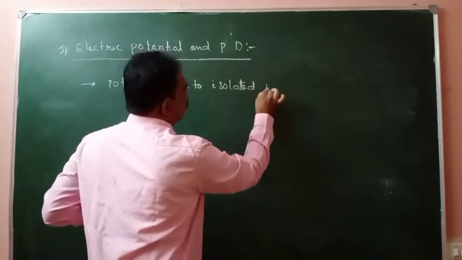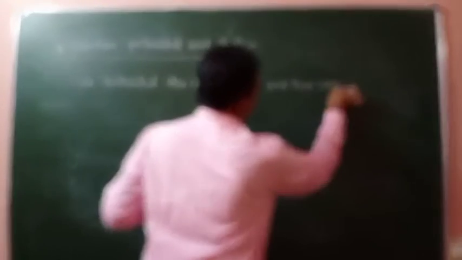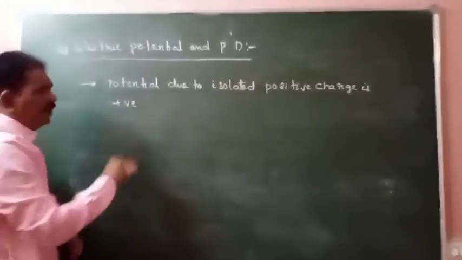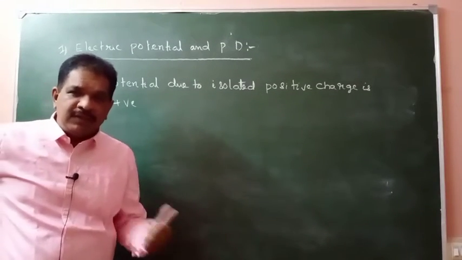Potential due to an isolated positive charge is positive. Means a positive charge will create positive potential.